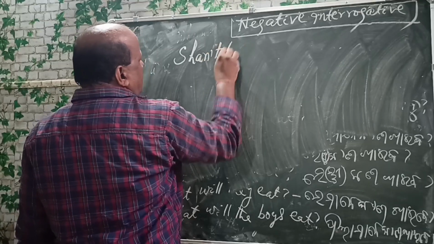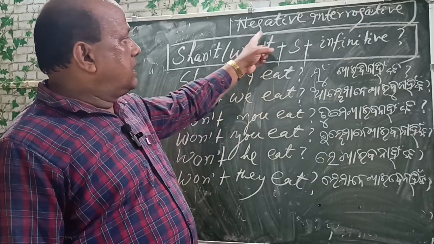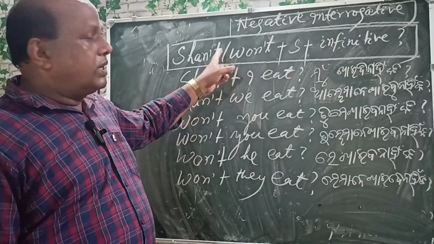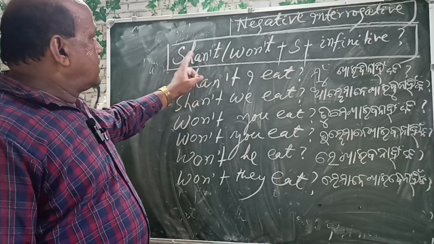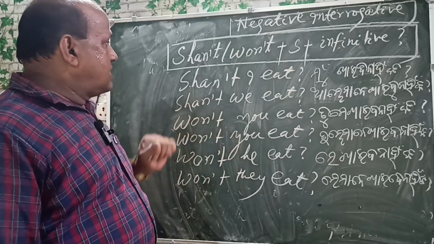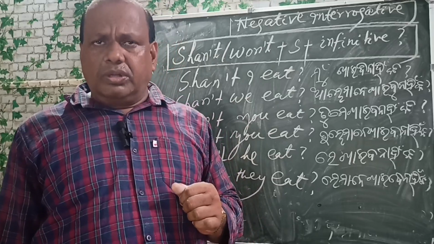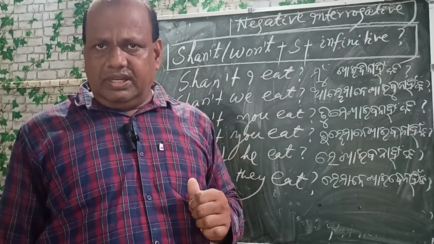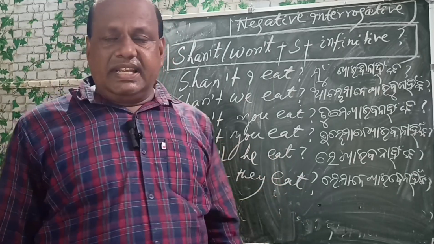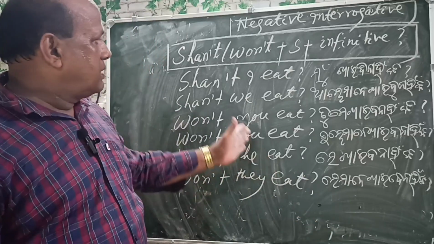Shan't or won't plus subject plus infinitive. Now this is the negative interrogative form of the simple future tense. This is the pattern. Remember the pattern. Look at the blackboard and take down. Shan't I eat? Shan't we eat? Won't you eat? Won't he eat? Won't they eat? So this is the pattern.